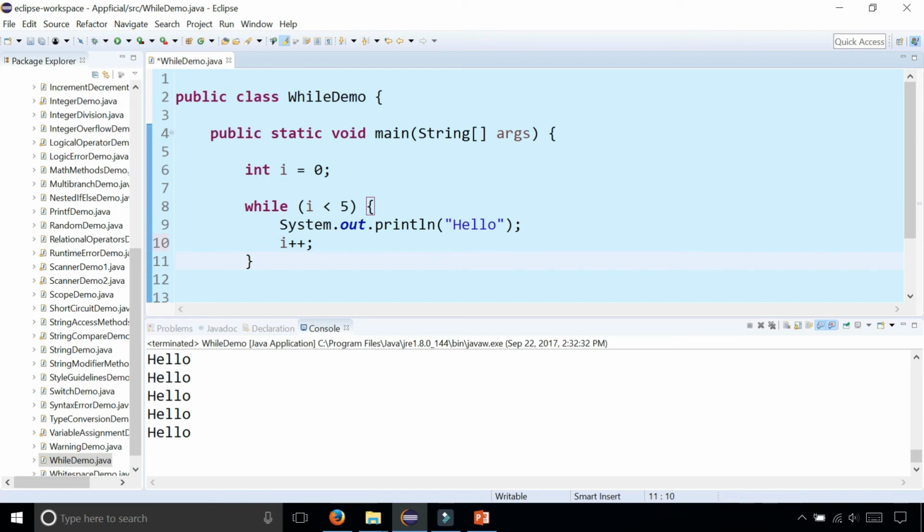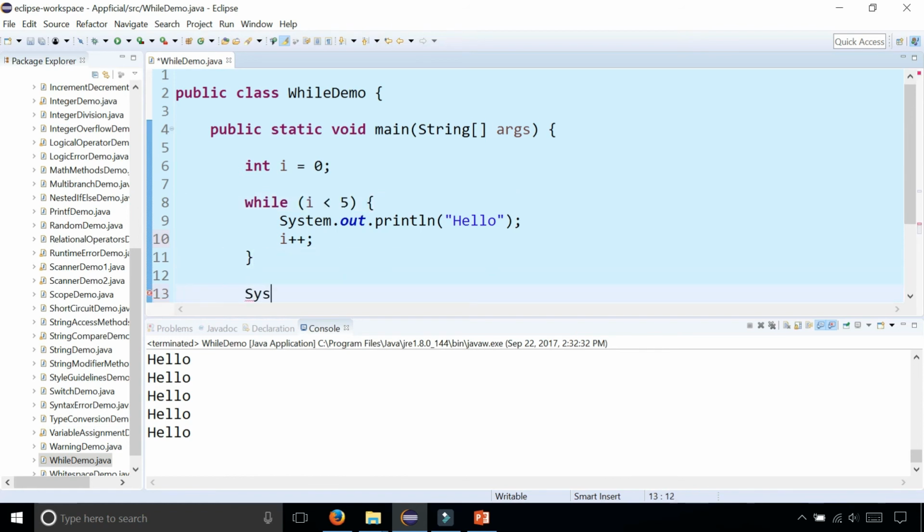So i is initially 0. Is 0 less than 5? That's true. It prints out hello. i becomes 1. Is 1 less than 5? It's true. Prints out hello. i then becomes 2. Is 2 less than 5? And this keeps going on until i becomes 5, and then it does a check. Is 5 less than 5? This is false because 5 is not less than 5. It's equal to 5. So when it's done, it'll break out of the loop and continue with the rest of the statements. All done.